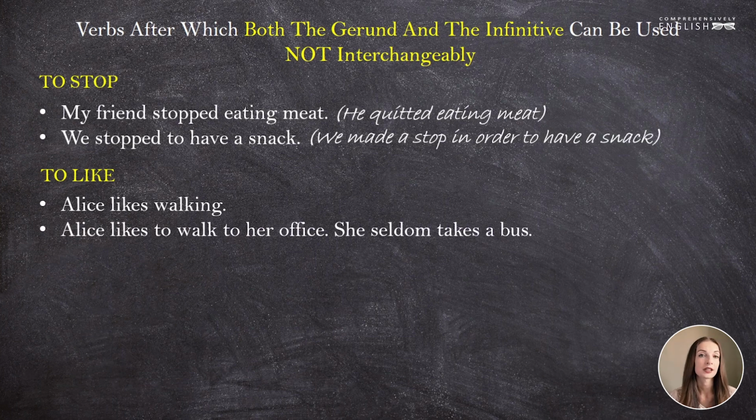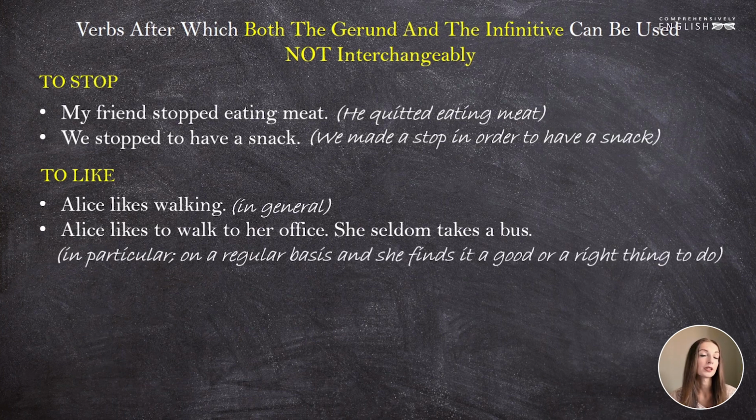The first sentence tells us that Alice in general prefers walking to using public transportation. The second sentence speaks about a particular situation. She does it on a regular basis when she goes to her office. And she finds it a good or a right thing to do. This is what she chooses to do in those particular situations.